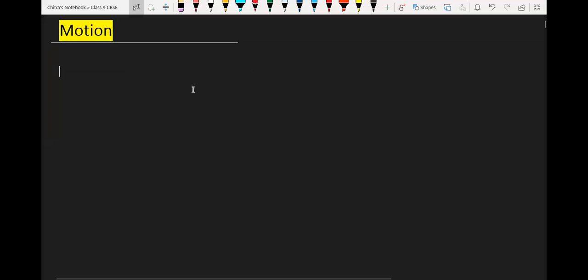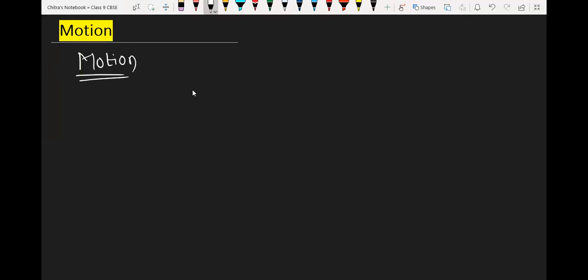So students, we are going to start the new chapter called motion. First we have to discuss what motion is all about. Do you have any idea what motion is? Yes, sir. Movement of a body. Okay, what else? The change in position of an object with respect to its surroundings. Yes, nice. And time also.